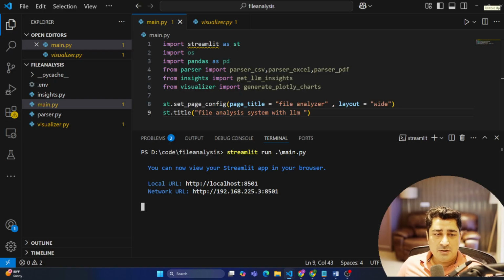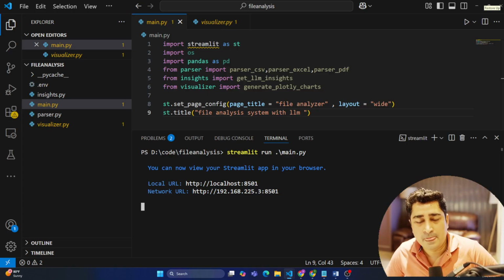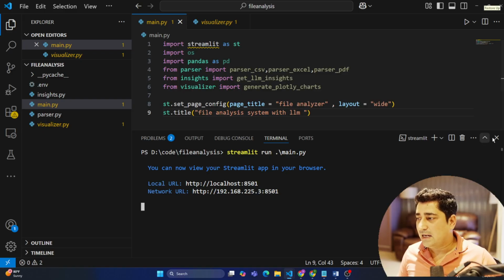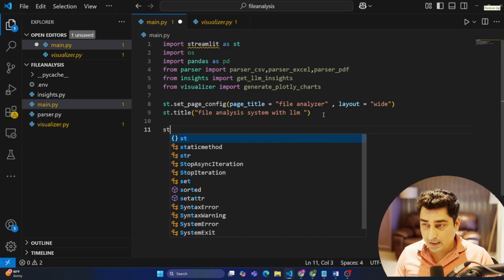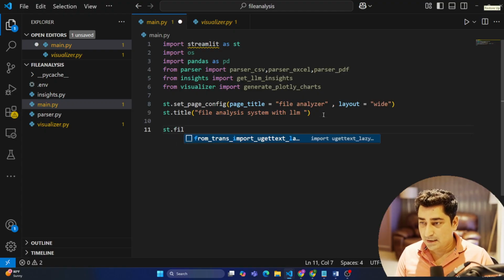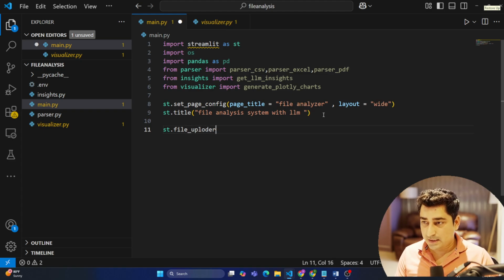Now, once I'm able to create this Streamlit app, what am I supposed to do? I'm supposed to create a file uploader inside this Streamlit app. So let's try to do a file uploader. File_uploader is a function from Streamlit, and I'm going to call it and say, upload your Excel, CSV or PDF file.